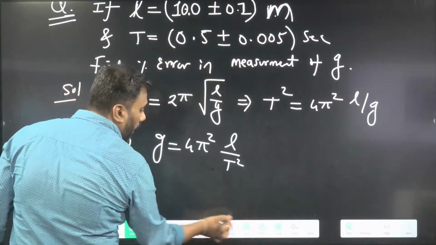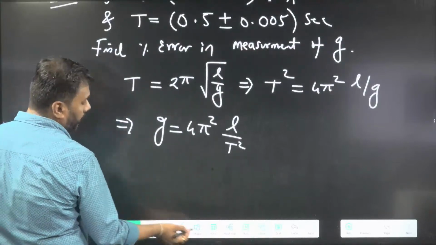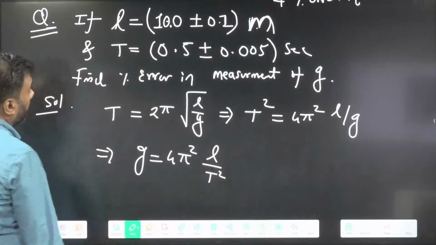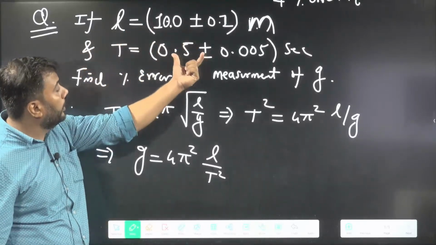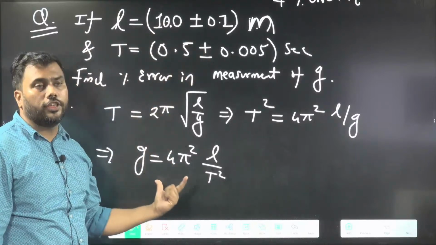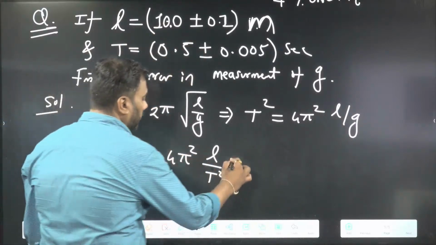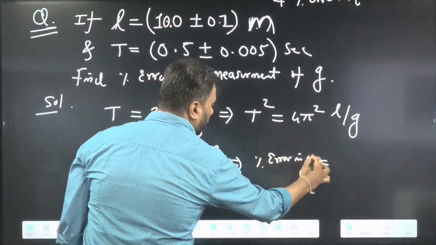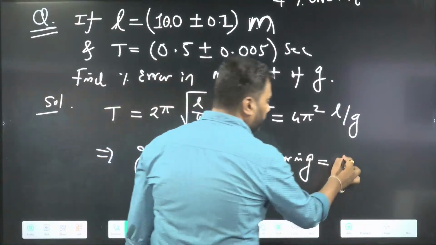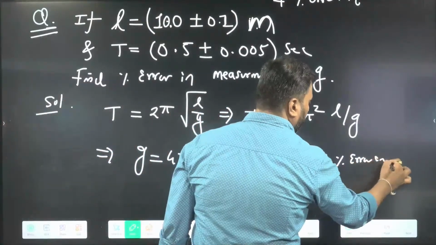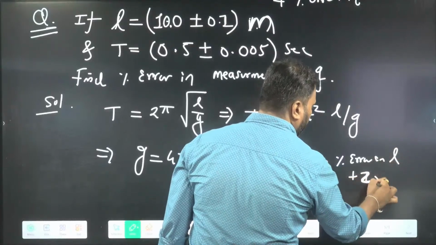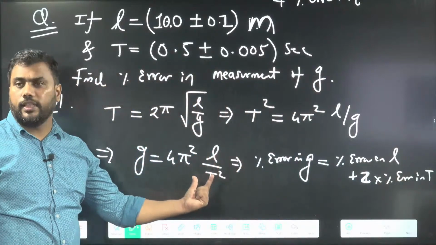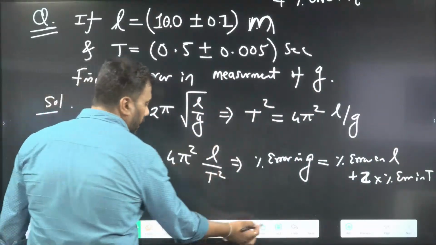So by this formula, can you tell me what the percentage error will be? See what is given in the question. Length is given, time is given. I want the error in G. So I can write percentage error in G is equal to percentage error in length plus 2 times percentage error in time. Because T square is there, I will take double the percentage error in time.